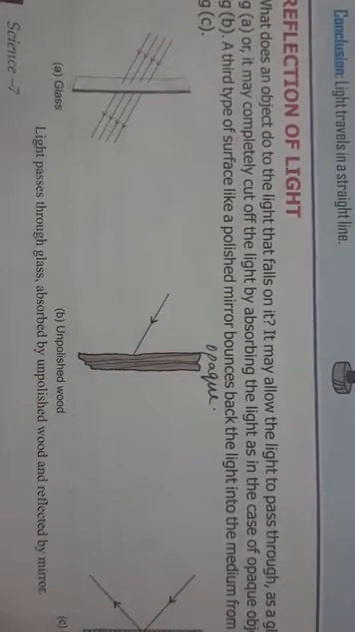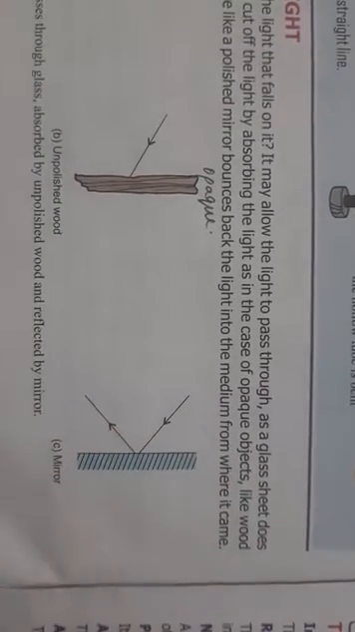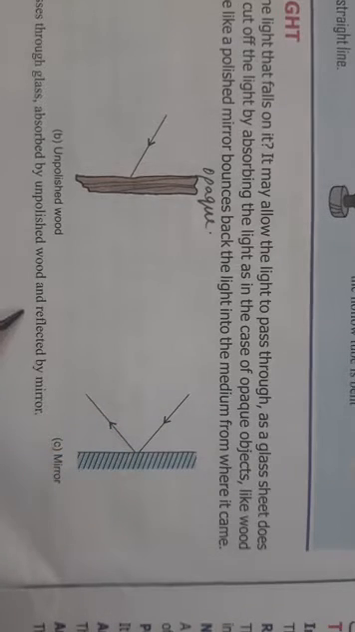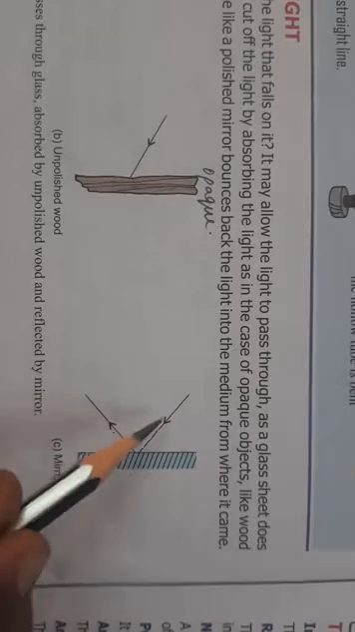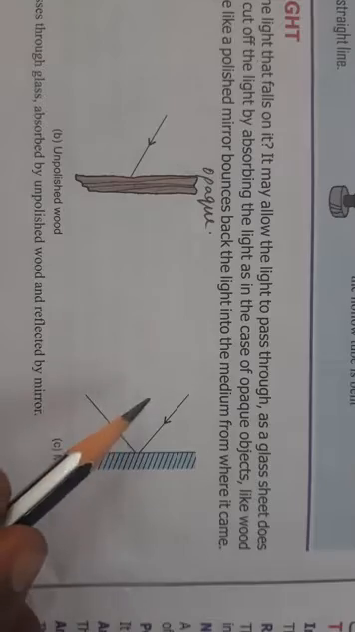And then in the third category, there are some cases like in the case of a mirror. Now when light hits a mirror, it bounces back the light into the same medium from where it is coming. Okay, so these are the three things that can happen.